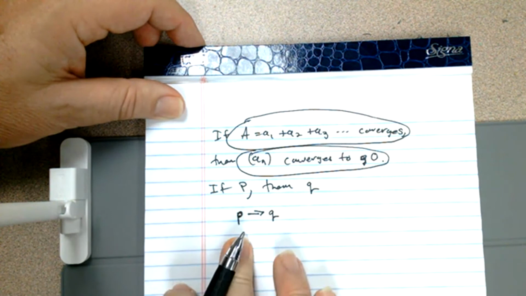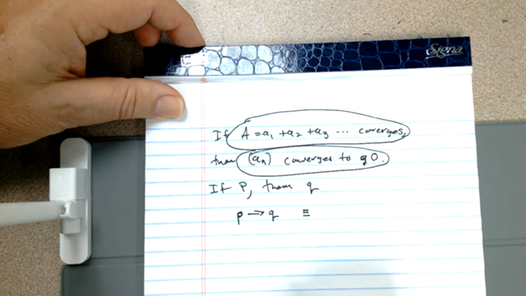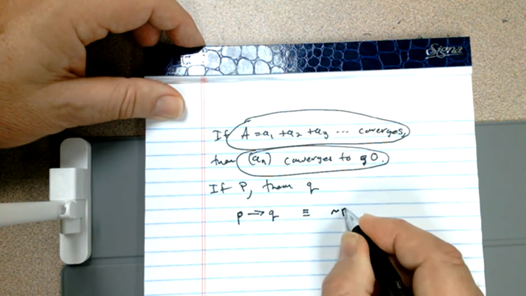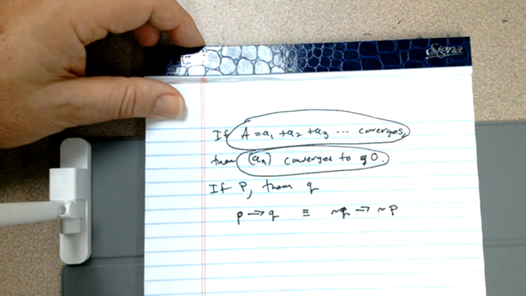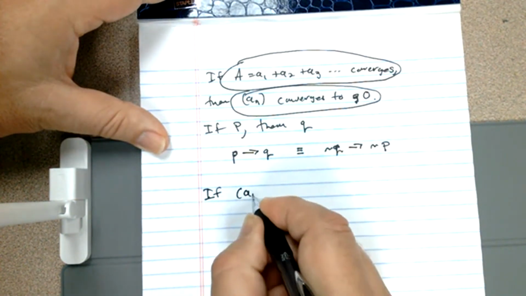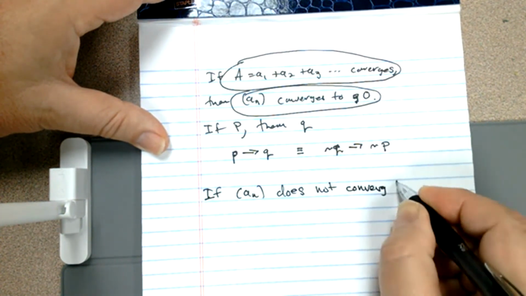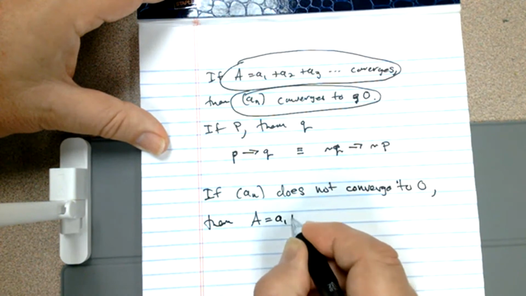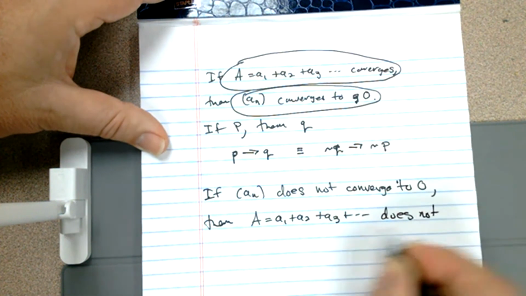Now P implies Q is logically equivalent to its contrapositive, which is not Q implies not P. And so this is, if A sub n does not converge to 0, then the series A1 plus A2 plus A3, etc., does not converge.